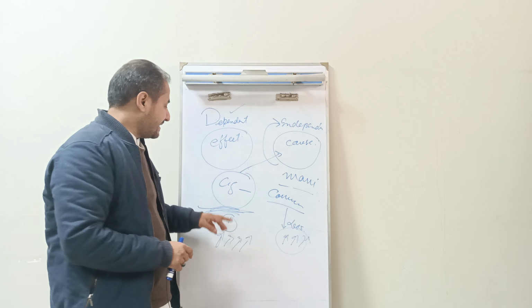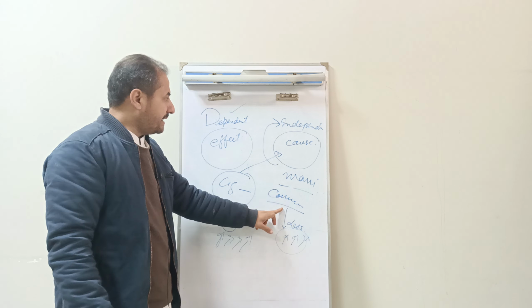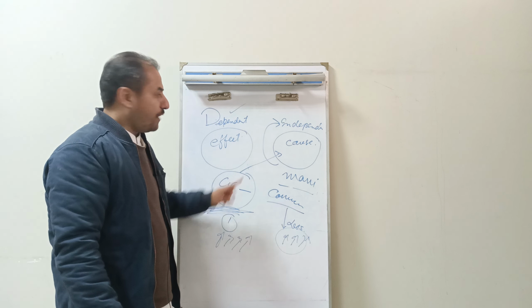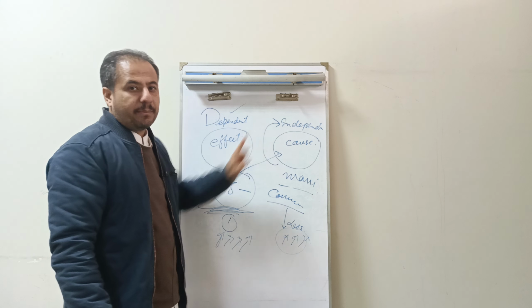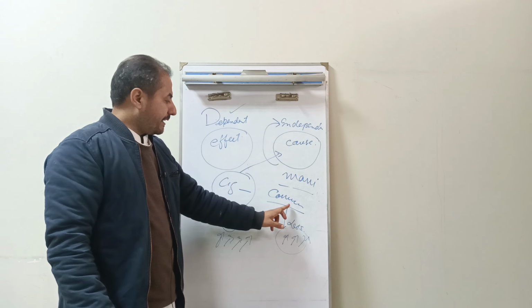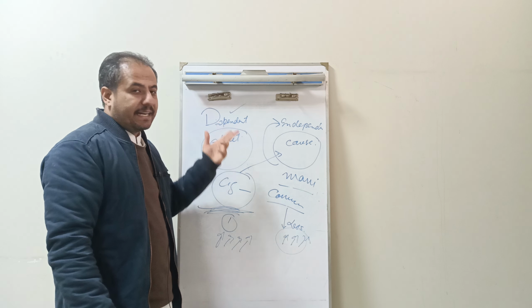So that's why we can say that dependent variable, which is cancer, depends on independent variable, which is cigarette. And we can manipulate this independent variable, and based on this independent variable, its effect is on the dependent variable.